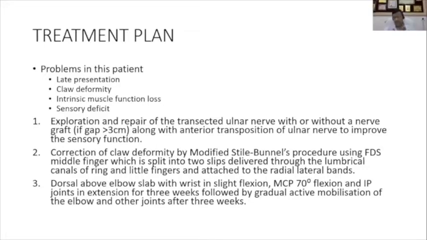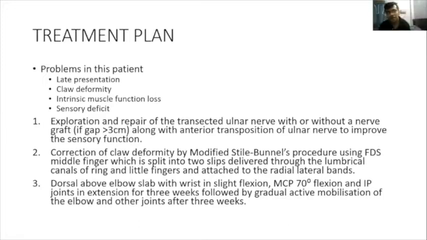Tendon transfer can be done later on, even after our primary nerve surgery has failed. Anything you want to do? Maybe we can even plan for a nerve transfer, sir. Which nerve transfer? The anterior interosseous nerve to the motor branch of the ulnar nerve, sir. Be specific. Which branch? Dr. Radhakrishnan says, which branch of AIN?